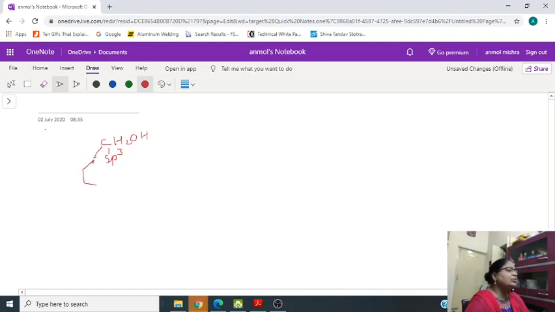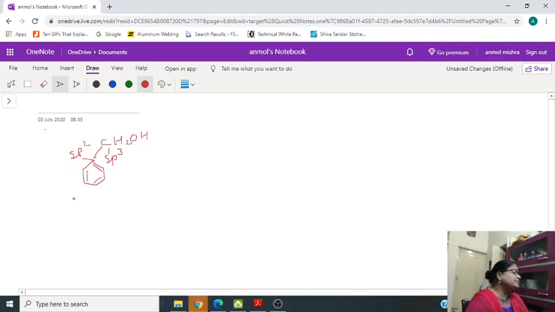You can see here that this is sp3 and this carbon is again sp2. So what are benzylic alcohols? The OH is on the sp3 hybridized carbon, adjacent to it is a benzene ring, and again this carbon is sp2 only.